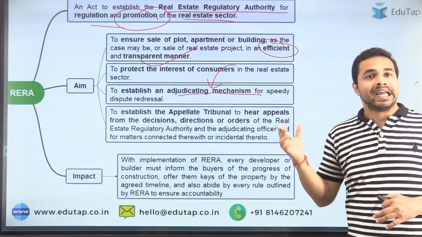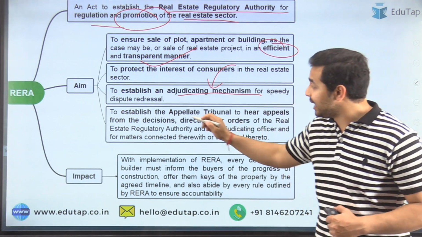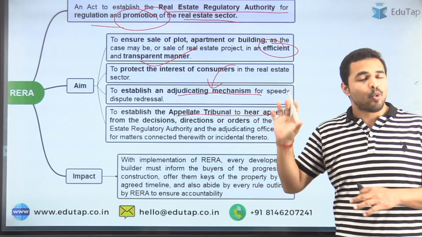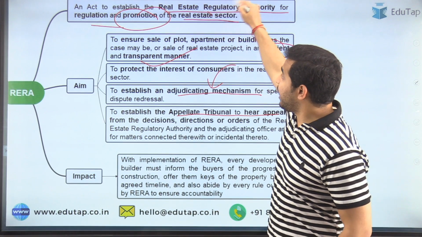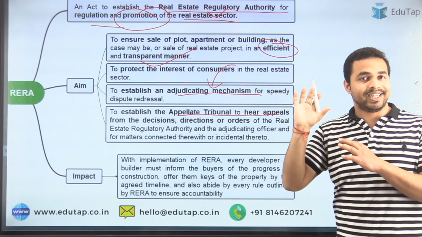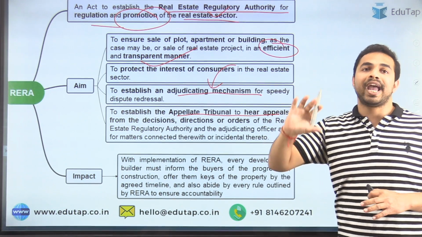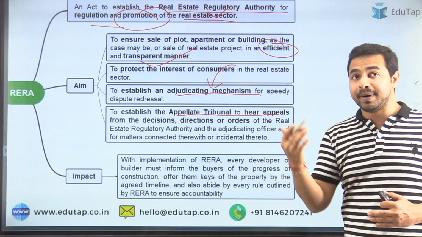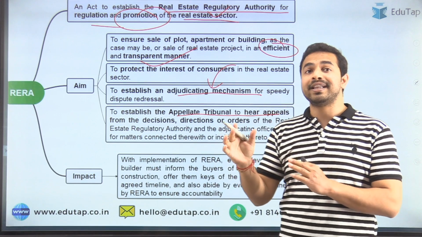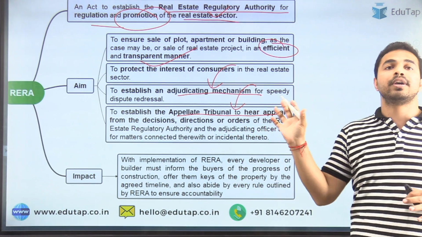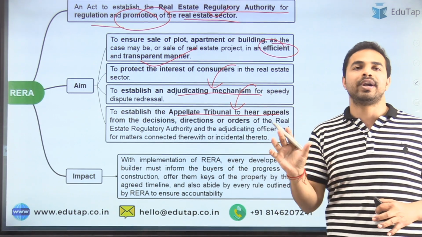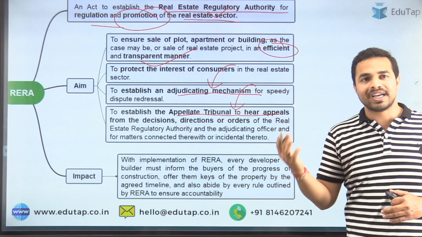Apart from that, it also seeks to establish the appellate tribunal to hear appeals from the decisions and directions. Whatever decisions and directions are provided by the real estate regulatory authorities, if a person is not satisfied with that, he or she can appeal against that decision in the appellate tribunal, which is going to hear the appeals from the decisions, directions and orders of these real estate regulatory authorities. So what exactly is going to be the impact of that?